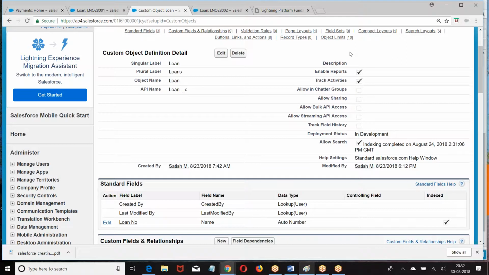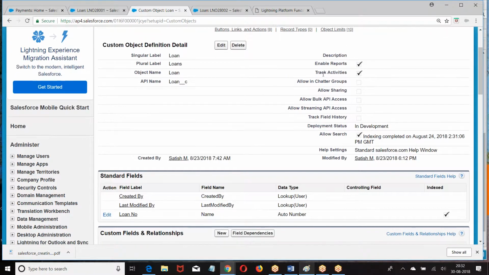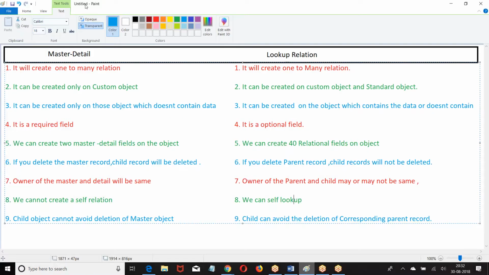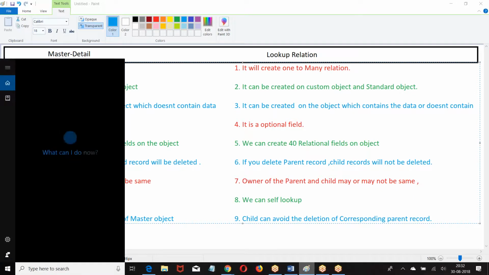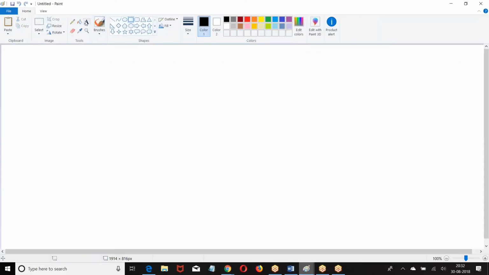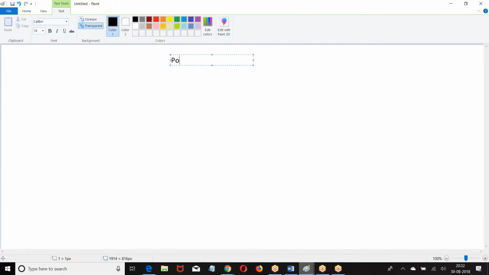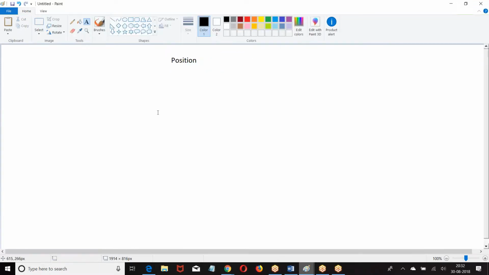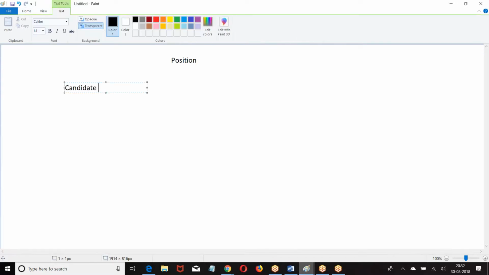There are two points which you need to get. One is when you delete a parent. Now, let me give you what I understood from your query. He has a position object, right? The other objects are candidate and job application.